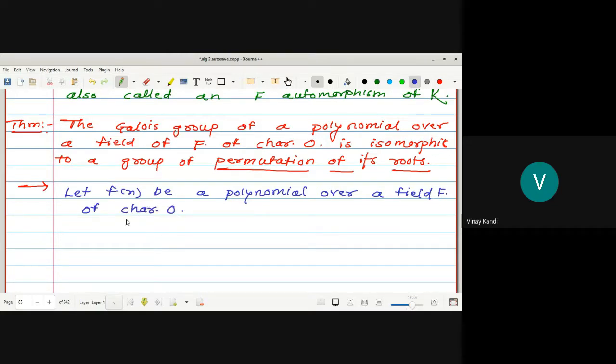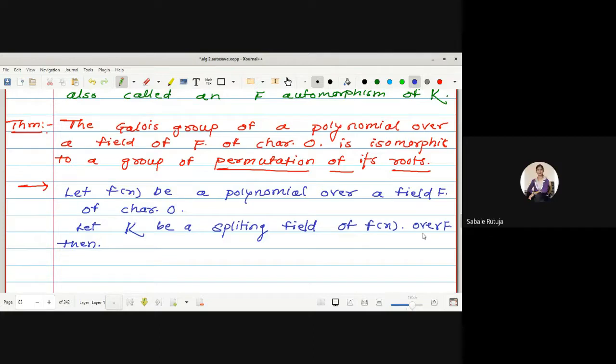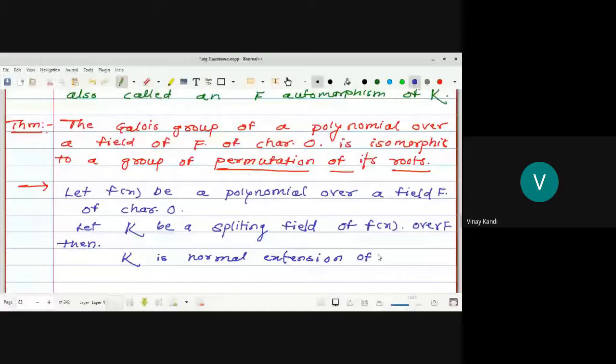Now let K be a splitting field of f(x) over F. Then K is a normal extension of F. We proved that if K is the splitting field of f(x) over F with characteristic 0, then K is a normal extension of F. Therefore the Galois group G(K/F) of f(x) is of finite order.